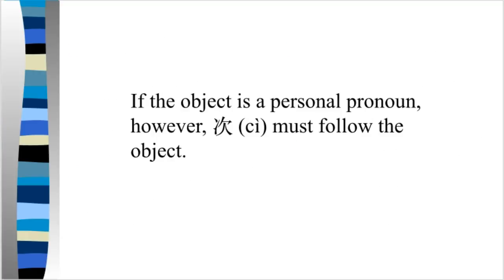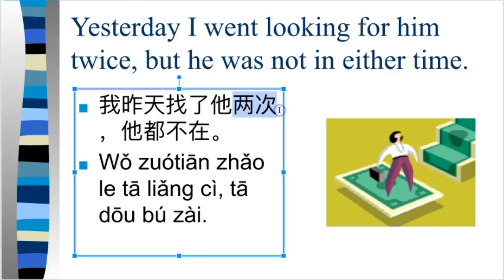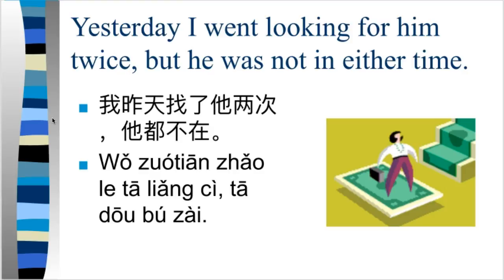This is just a very specific kind of loophole to our general rule that we talked about. If the object is a personal pronoun, 次 must follow the object. For example, 我昨天找了他2次，他都不在. In this case, if I put the 次 before the pronoun, that would be wrong. 次 needs to go after a personal pronoun.